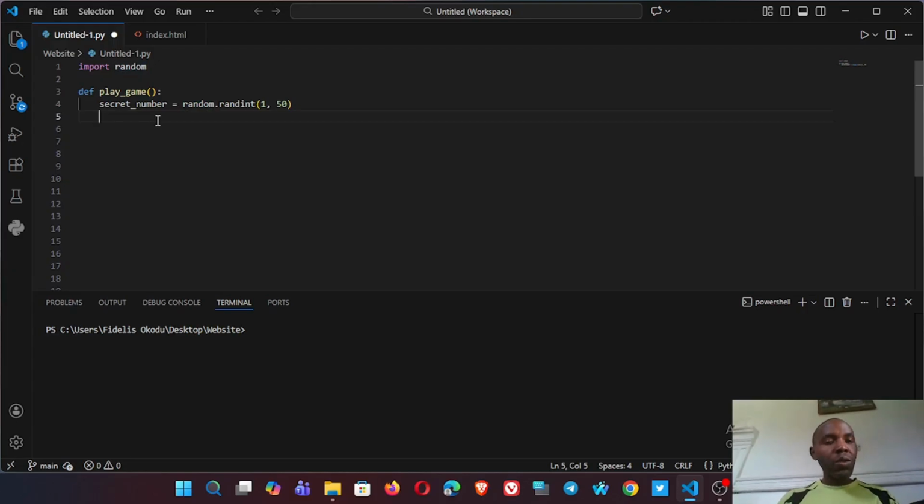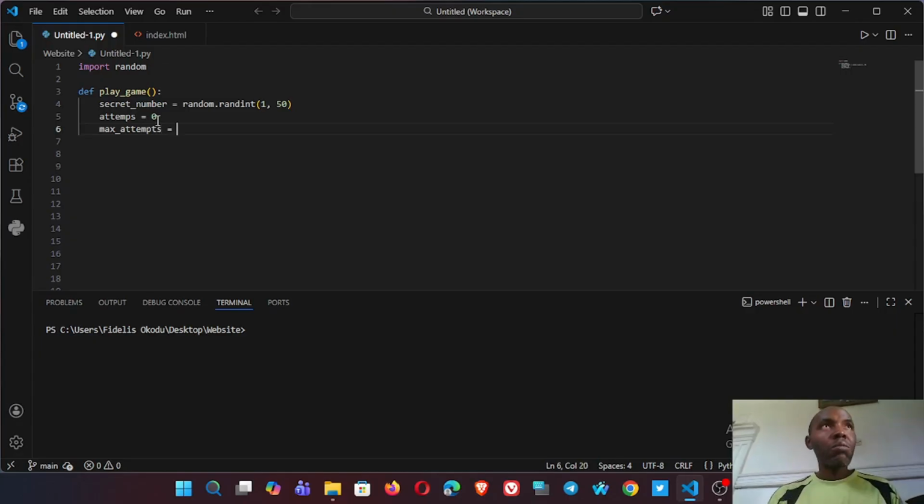And then attempts for now is 0 because they've not played yet. And then max_attempts is equal to, let's give each player 5 maximum attempts. So now we'll welcome the player.